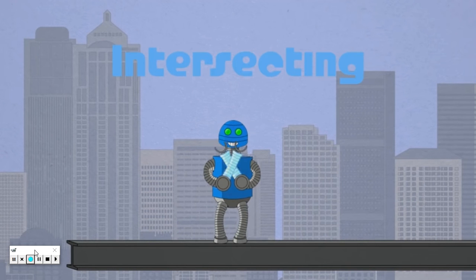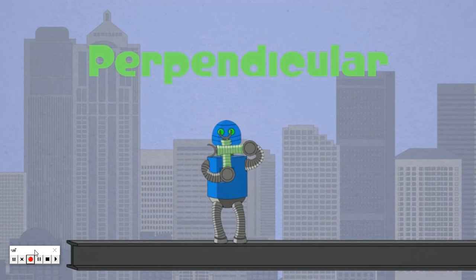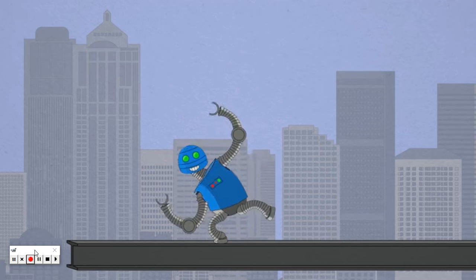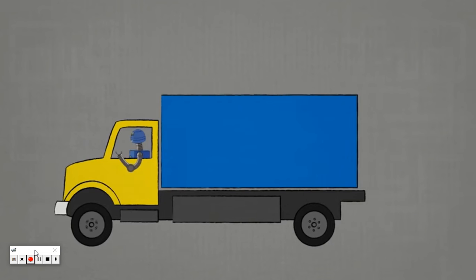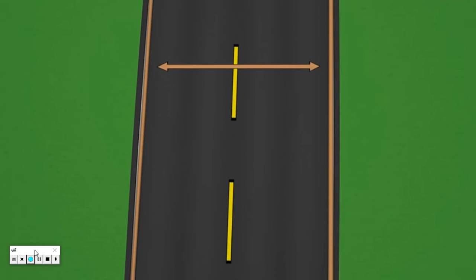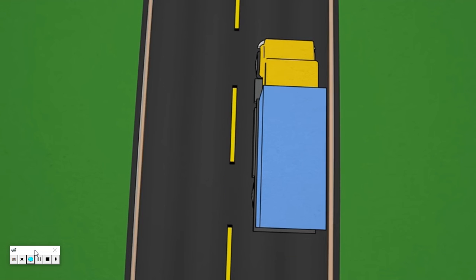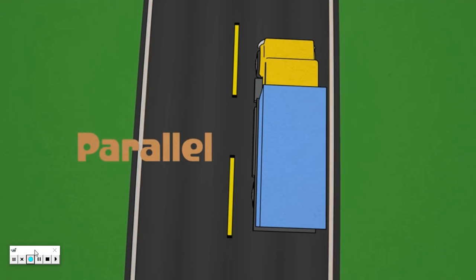Parallel, intersecting, perpendicular, irregular. When two lines will never touch, then you can tell that those two lines are parallel.